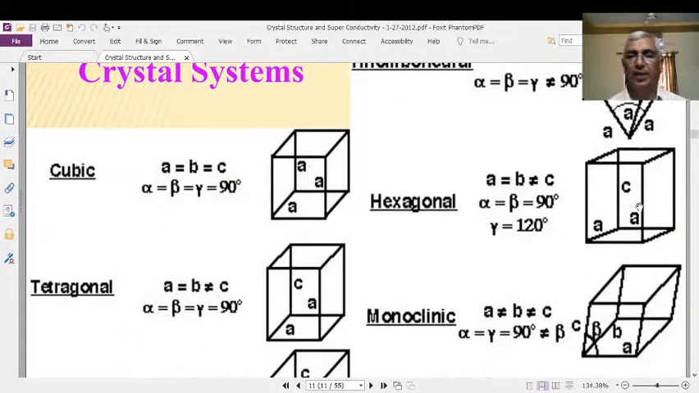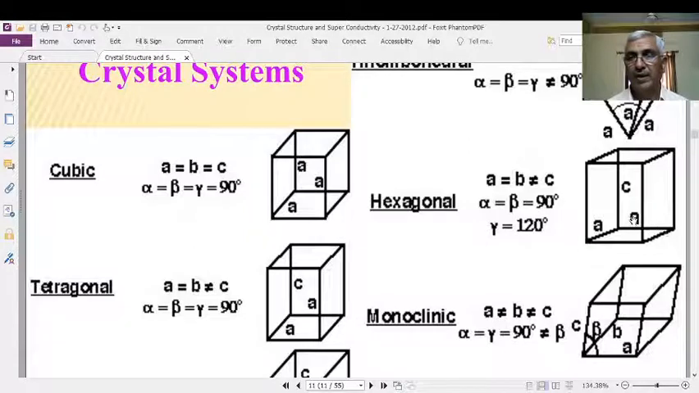Hexagonal. In hexagonal, alpha is equal to beta is equal to 90 degrees, but gamma is equal to 120 degrees. Here A is equal to B, not equal to C. Alpha and beta are equal, A and B are equal, 90 degrees, gamma 120 degrees, and the third dimension is different from the other two. X direction A, y direction B, but it is equal. Therefore, A is equal to B.